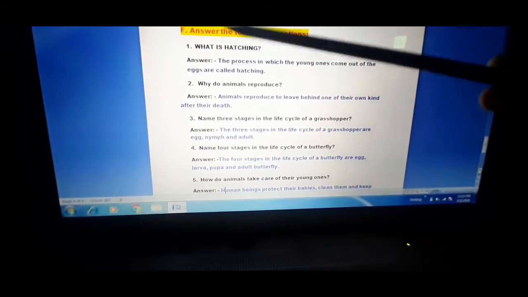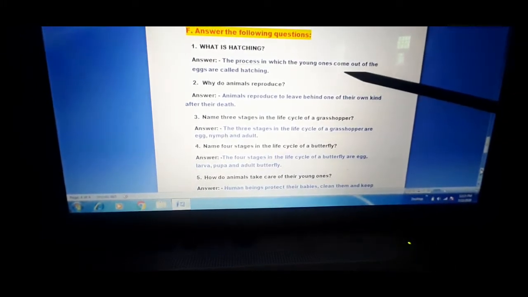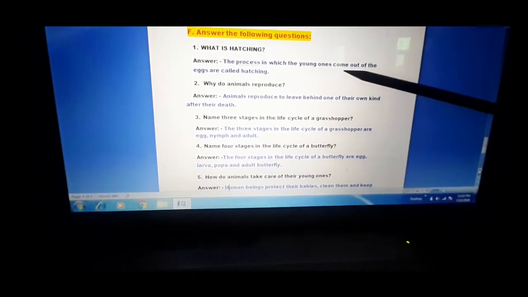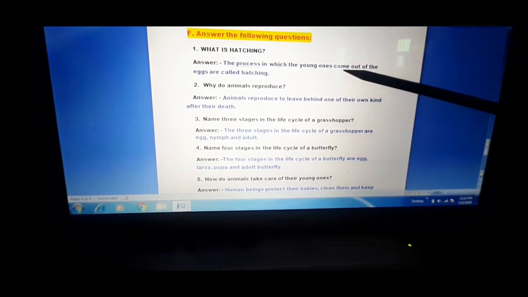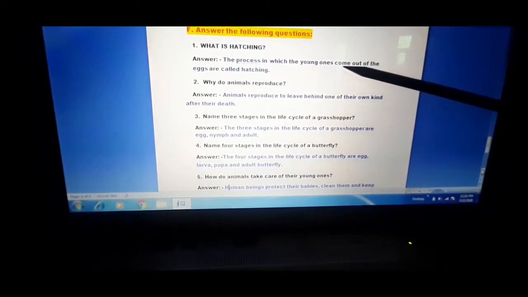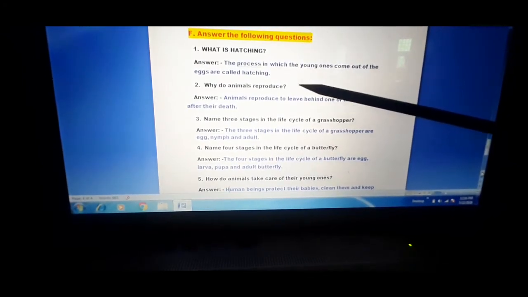Okay, student. What is hatching? Now I am going to tell you the answer. The process in which the young ones come out of the eggs is called hatching. Again, the process in which the young ones come out of the eggs is called hatching.